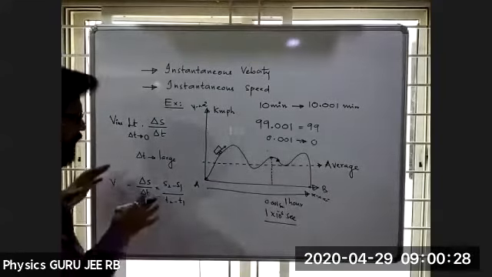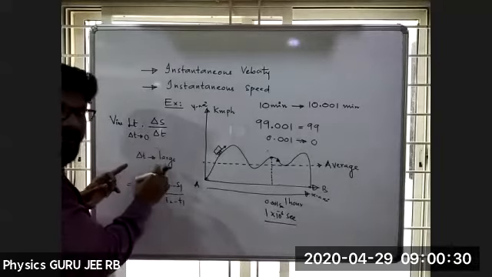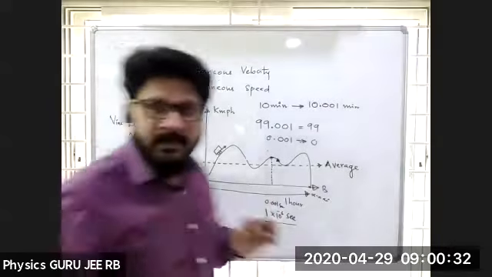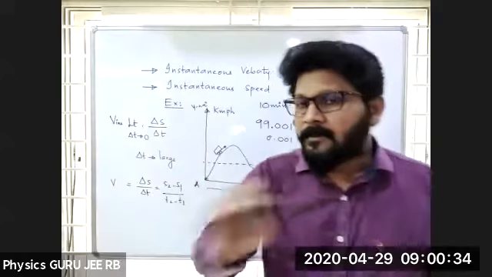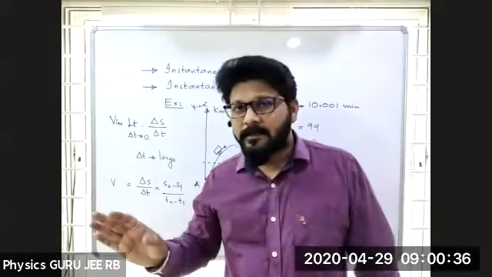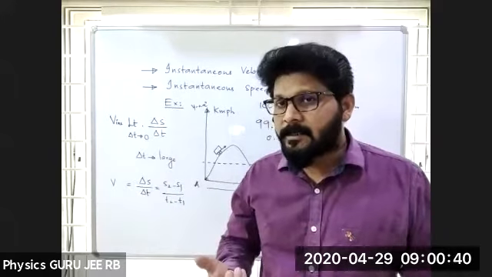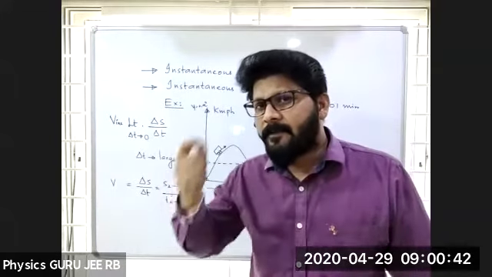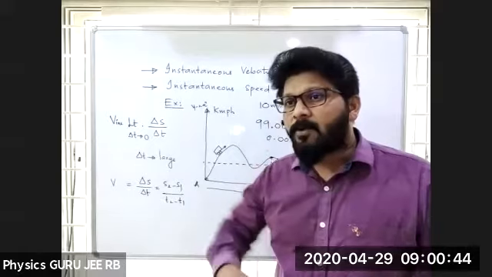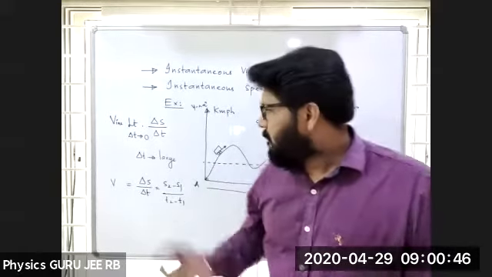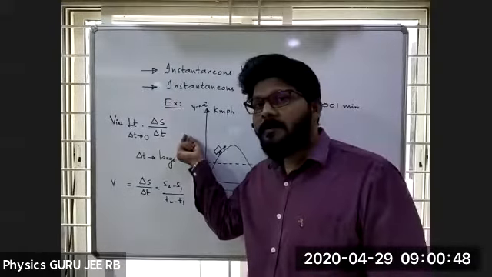So here the only condition is delta T: if it is large, we cannot call it instantaneous. We call it instantaneous when it is very, very small. How to represent it as small?